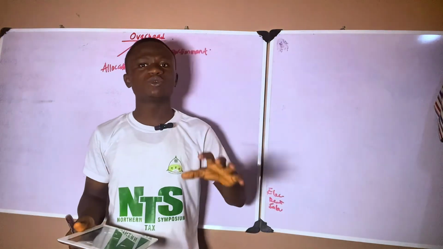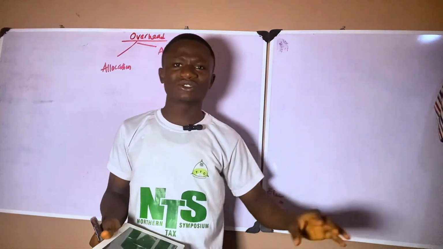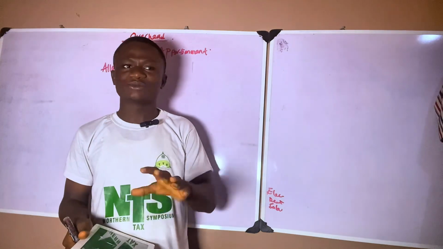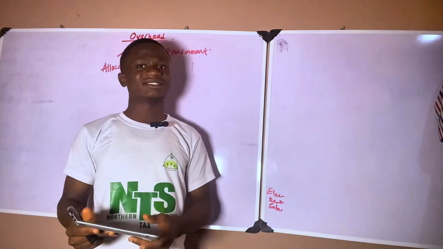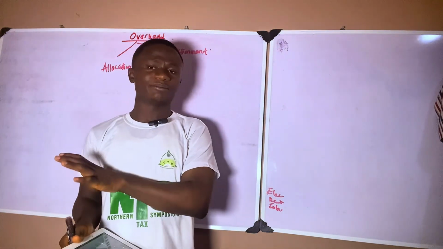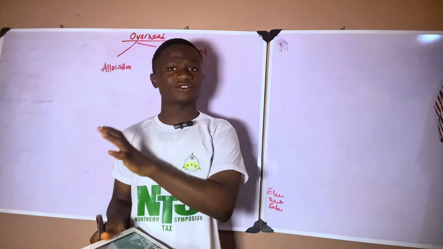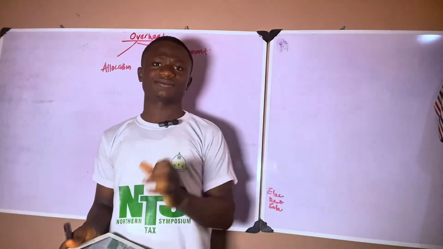Overhead allocation is when we take a particular cost unit to a particular cost center because that cost is attributed to that cost center. If the cost of my raw materials is attributed to my production department, I take that cost to the production department. Why? Because it is attributed there. That is where we use it.